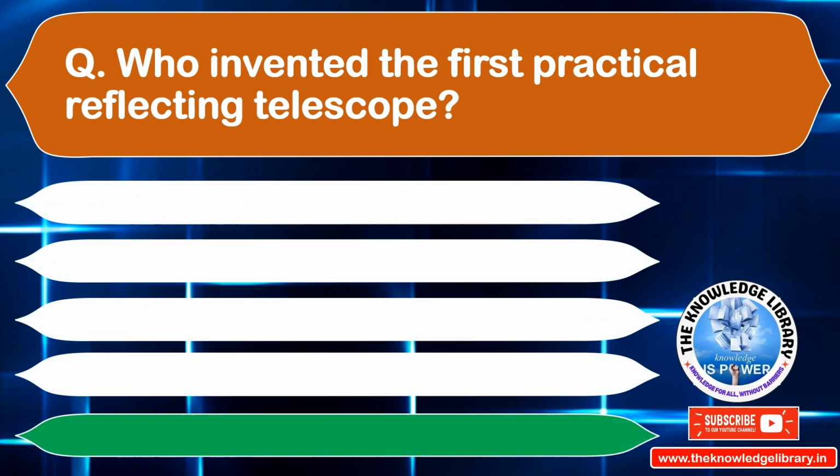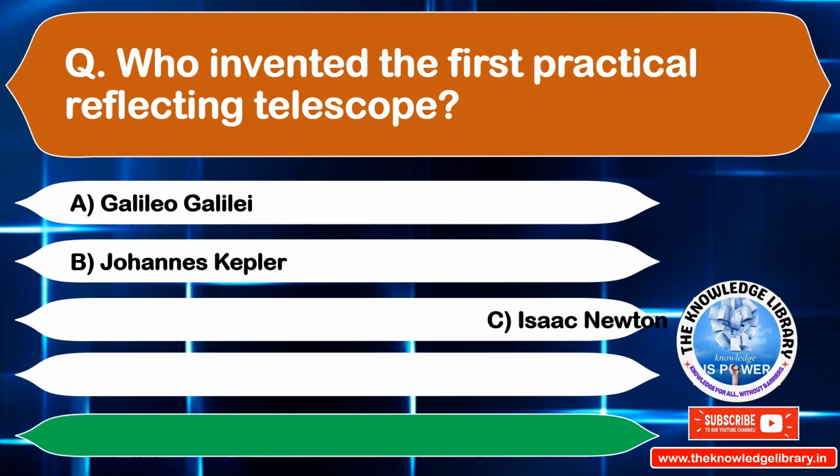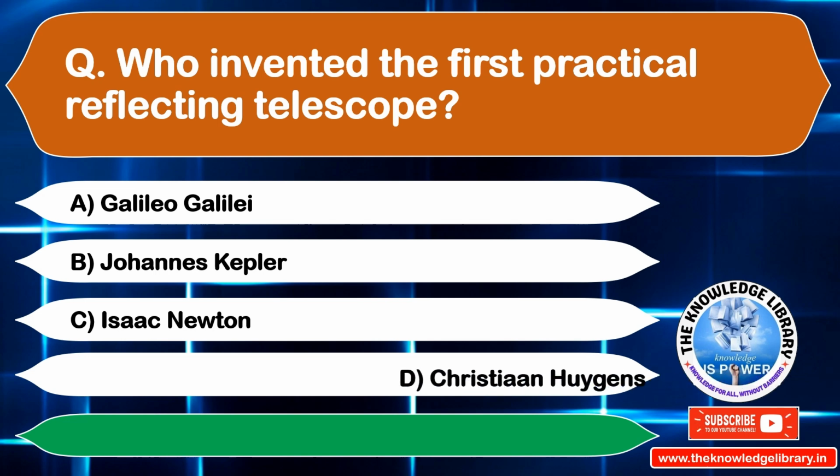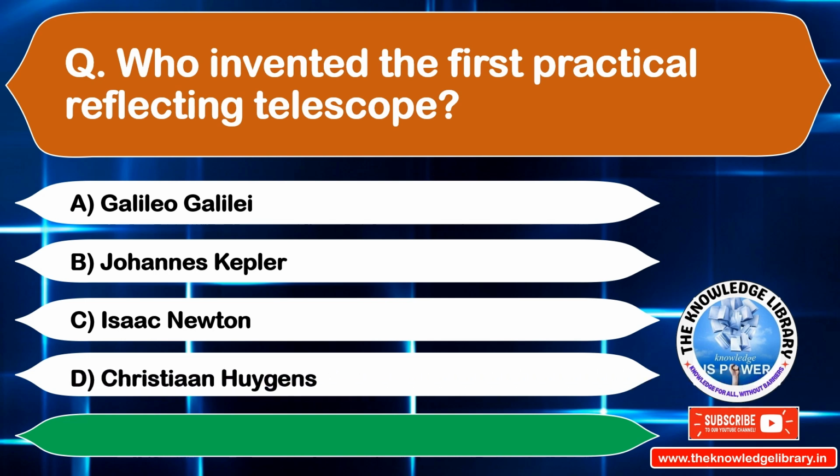Who invented the first practical reflecting telescope? Option A, Galileo Galilei. Option B, John Kepler. Option C, Isaac Newton. Option D, Christian Huygens. The correct answer is option C, Isaac Newton. Move on to the next question.